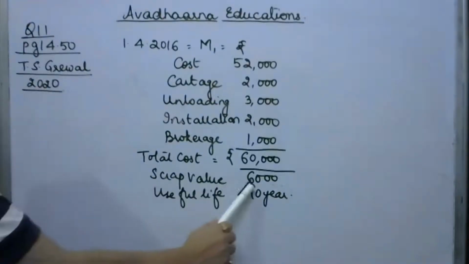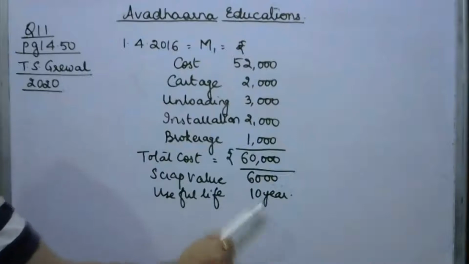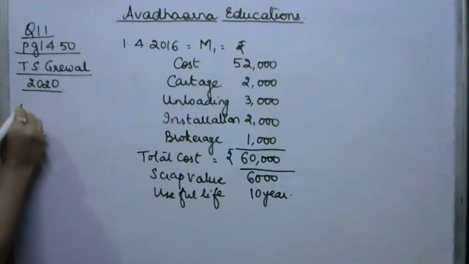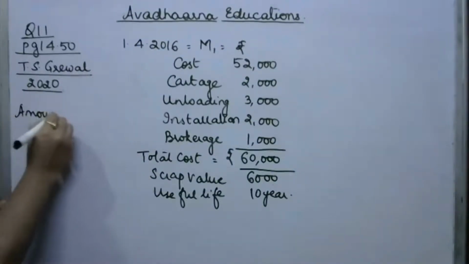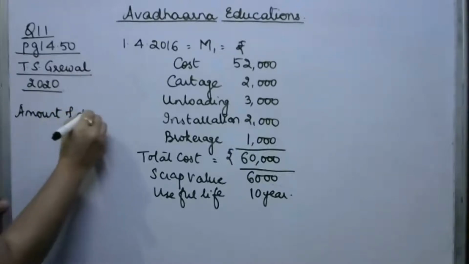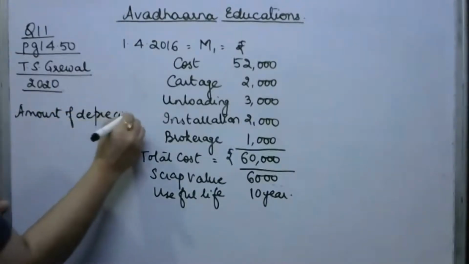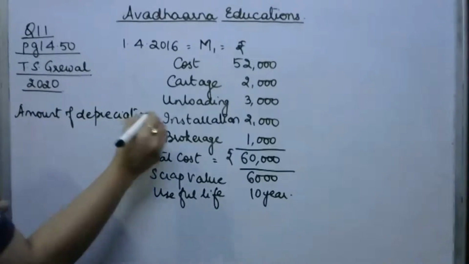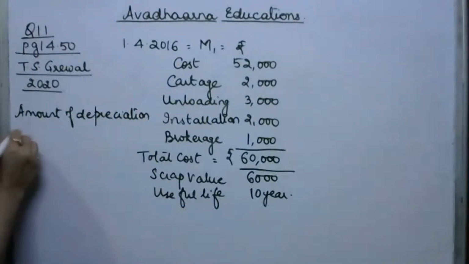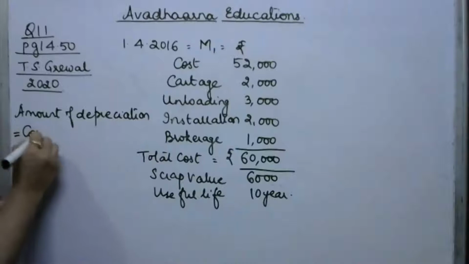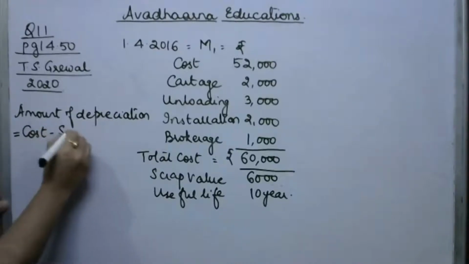Estimated scrap value is 6,000 and useful life is 10 years. So we can calculate the amount of depreciation to be charged annually on this machinery. The formula is cost minus scrap value.